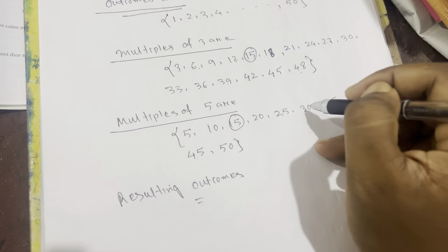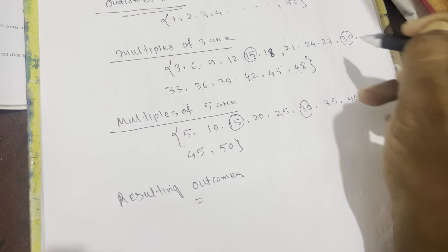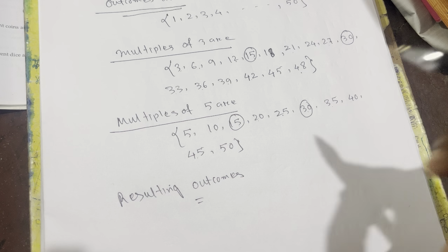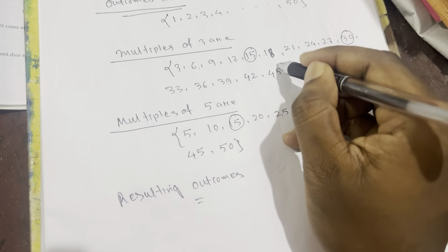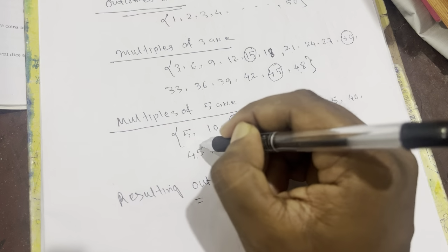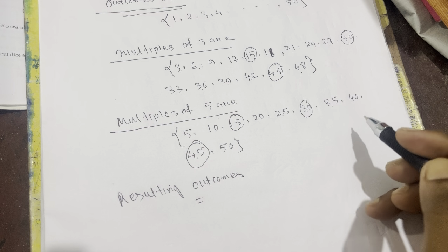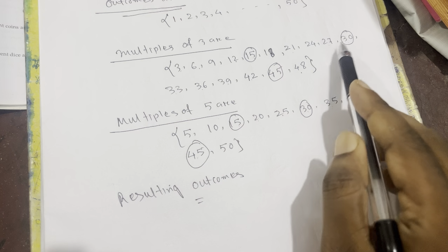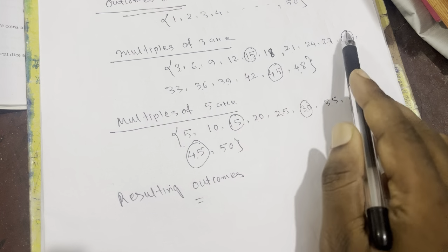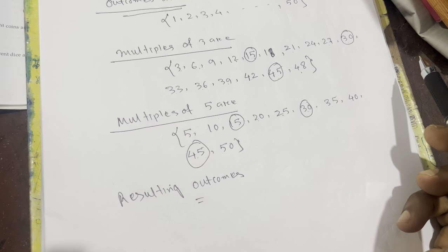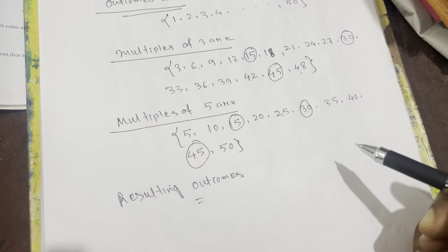And 30 is also common, so from these two 30s we can take only one 30. Then 45 here also, 45 here also. So how many common numbers did we get? 15, 30, and 45.